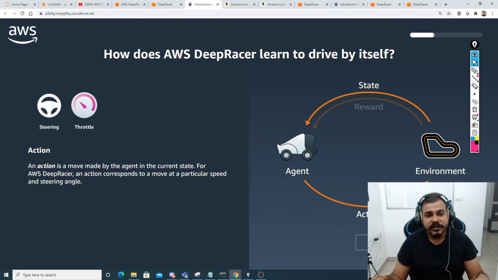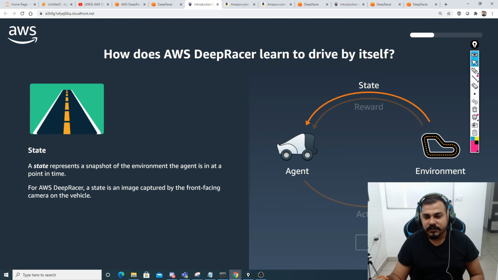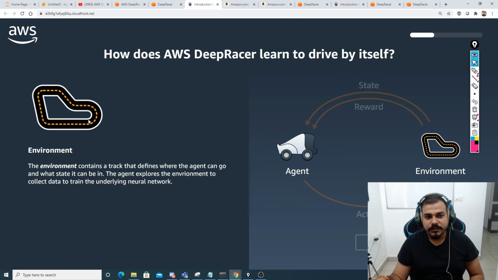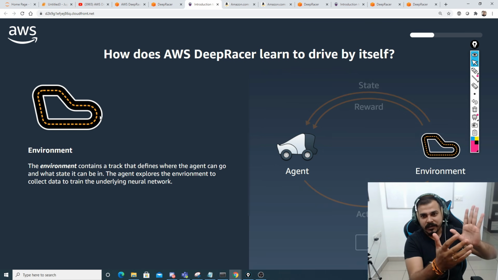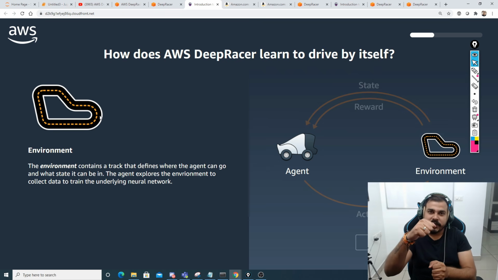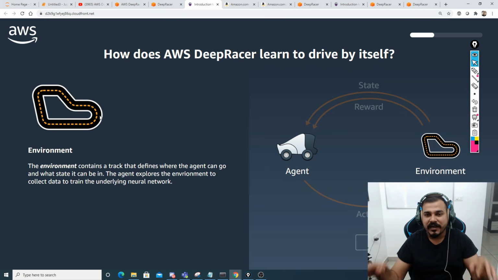Coming to the action part, guys, we have discussed agent and environment. An action is a move made by the agent in the current state. For AWS DeepRacer, an action corresponds to a move at a particular speed and steering angle. Now, if I consider this particular track, when it comes to this specific point, then obviously the action will be different, because there is a turning over here. It will have that snapshot: yes, the road is turning, and apart from that, the steering wheel will also get turned. All these things are basically actions based on the environment, what kind of action it has to take.